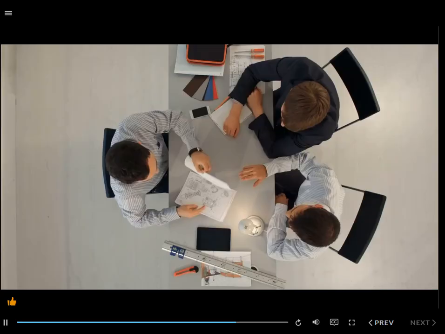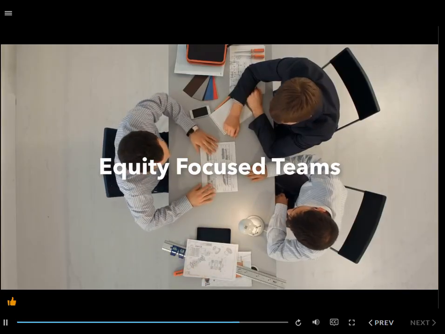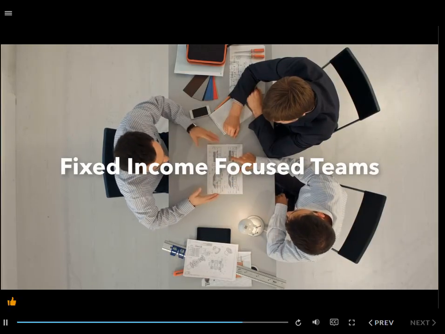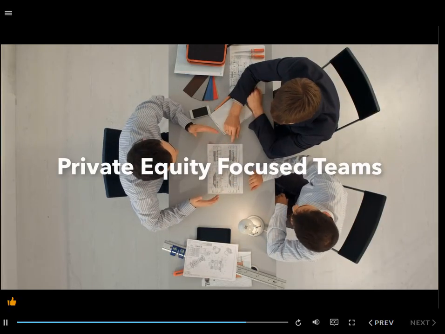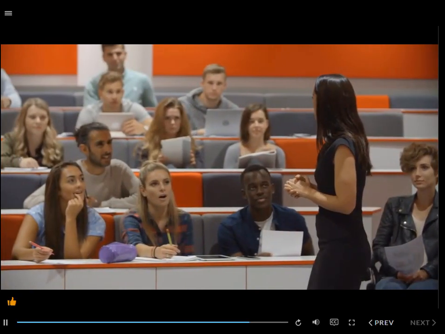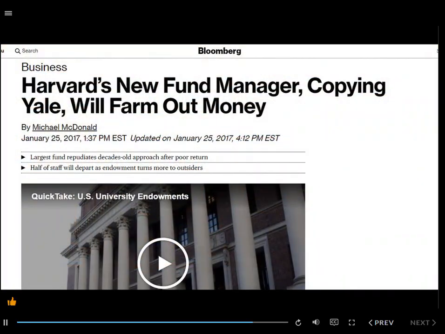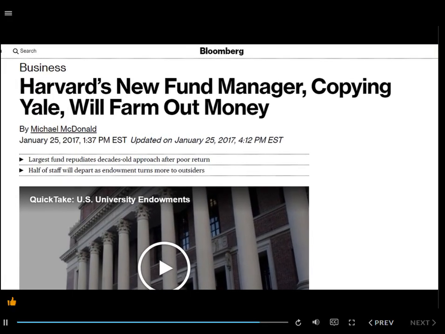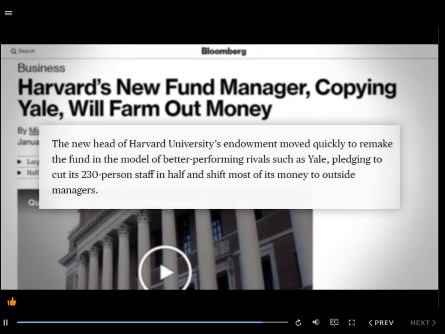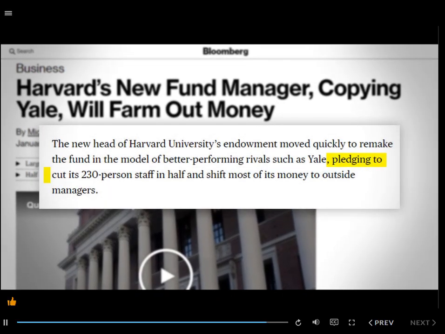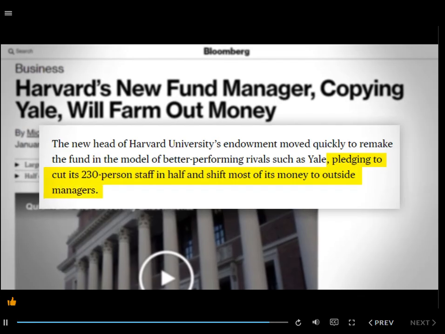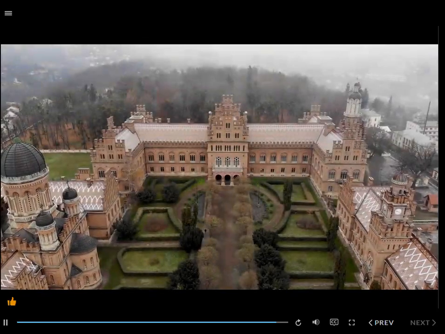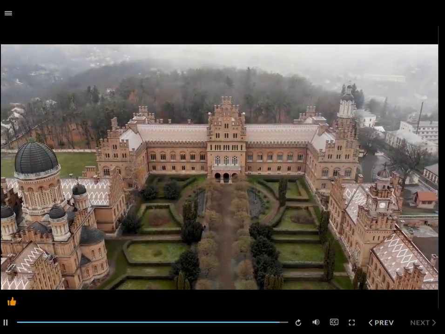Just like any other asset owner, these endowments are managed by teams that focus on various asset classes. So there will be people focused on equity asset class and those that focus on fixed income, and some may focus on private equity. One note, though, is recently some large endowment funds have done away with active management of their endowments and have outsourced their investments to other third parties, such as asset managers, or in some cases they invest directly in ETFs. We have to see if this is a trend and other endowments follow suit.